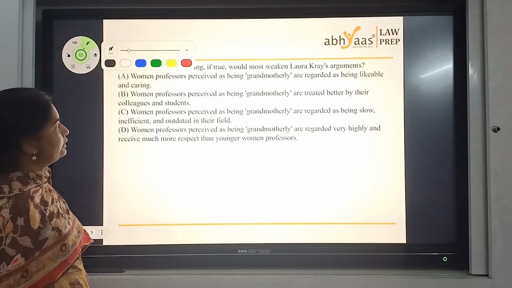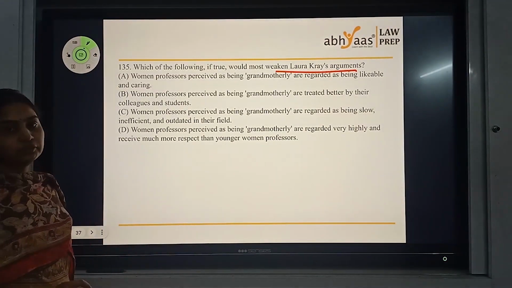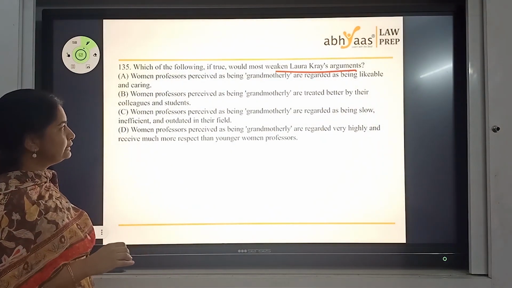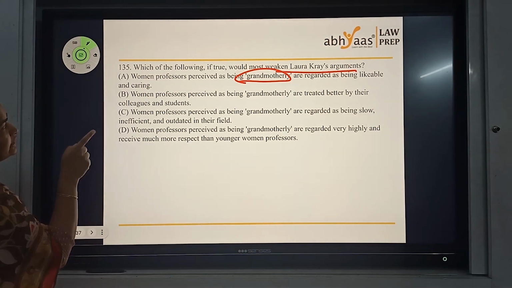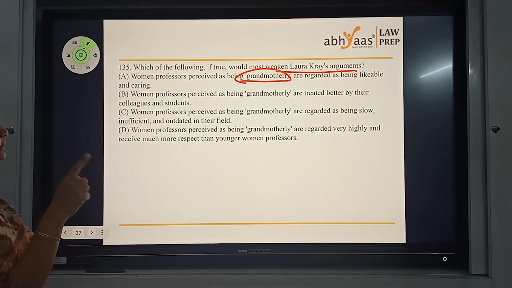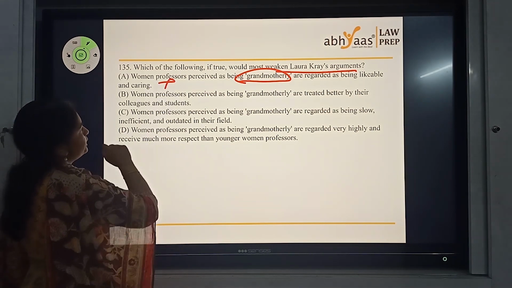Let's see with the 135 one. Which of the following would weaken Laura Craig's argument? In the first paragraph towards the end, when we talked about grandmotherly scenario, you got this case here. So let's see. Women professors, and you have a statement of weakening. Women professors perceived as grandmothers are regarded likable. That's more a supporting statement.